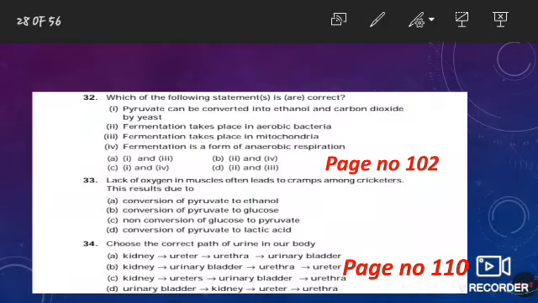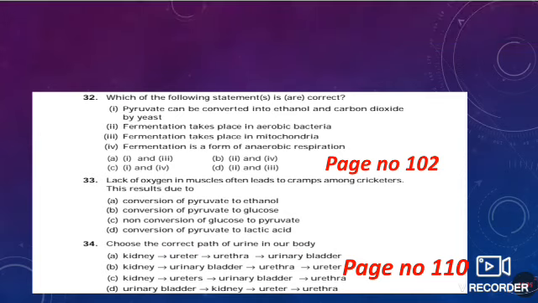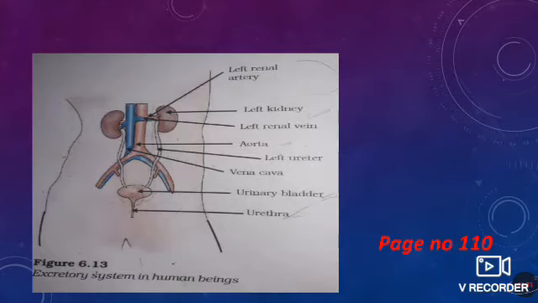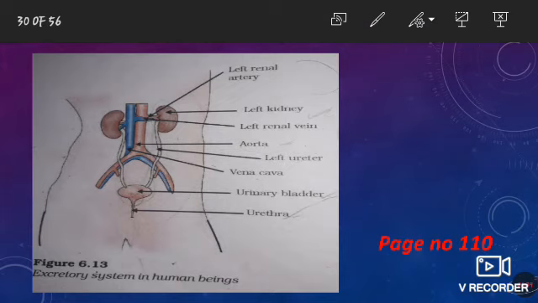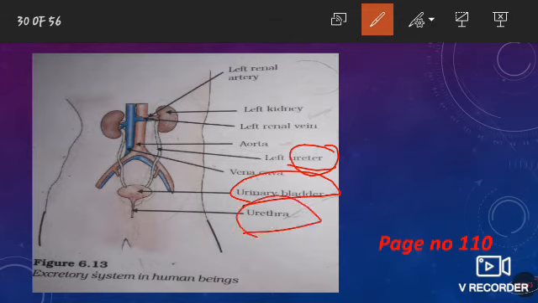Now the next question, choose the correct path of urine in our body. This question came from page number 110, that is the excretory system in human beings. As you can see, the excretory system contains the ureter, then the urinary bladder, then the urethra.